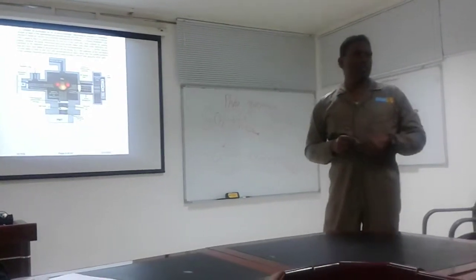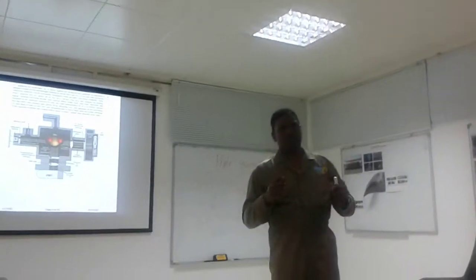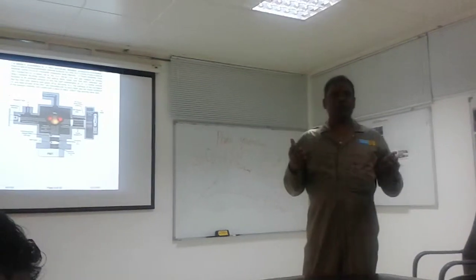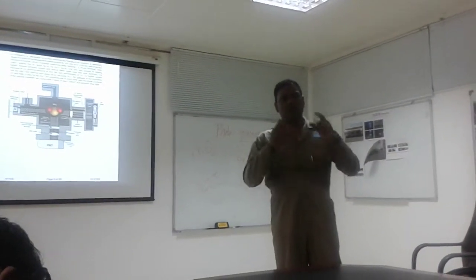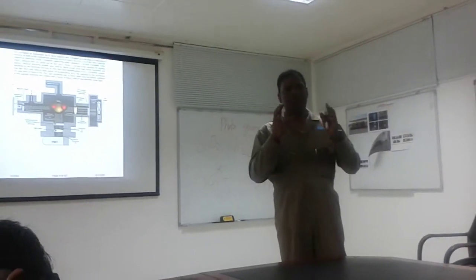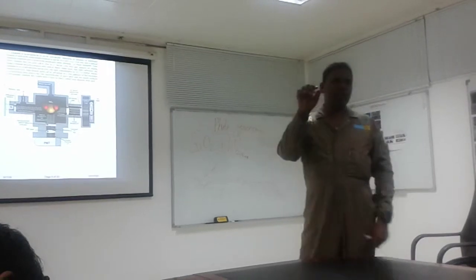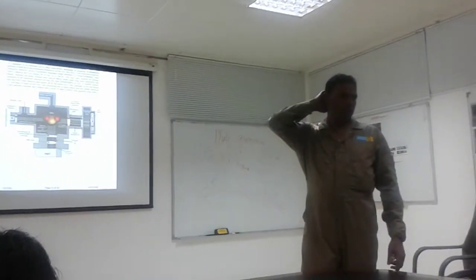Fluorescence means, for example, the tube light. How does a tube light work? Fluorescent technology. Fluorescence means the molecule or atom of any element is excited by any light source or electromagnetic radiation.